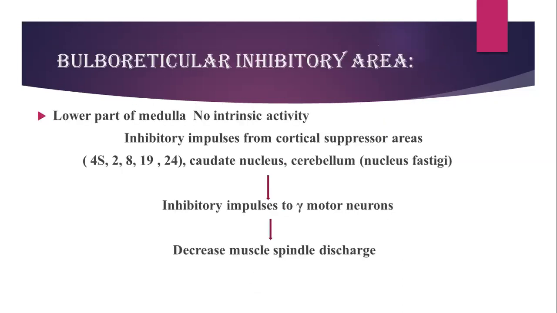Along with that, you also have the inhibitory area. Actually, it is present in the lower part of the medulla. It is not having any intrinsic activity, but it has some suppressor areas with caudate nucleus and cerebellum. They give the inhibitory impulses to the gamma motor neurons, and due to the inhibition, the muscle spindle discharge will be less and the stretch reflex activity less.